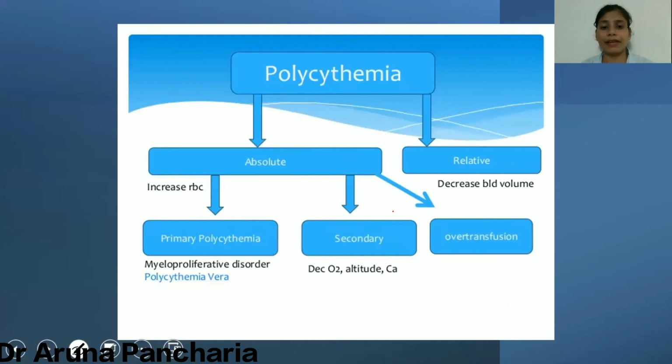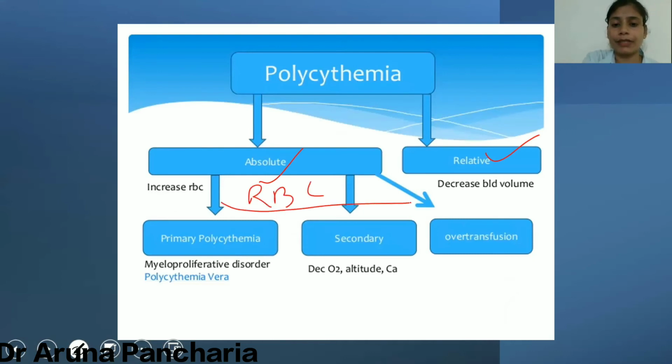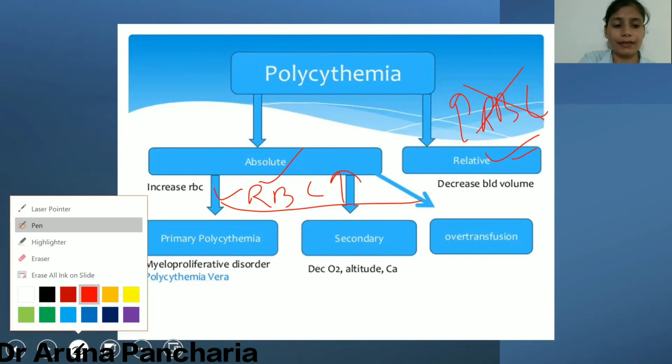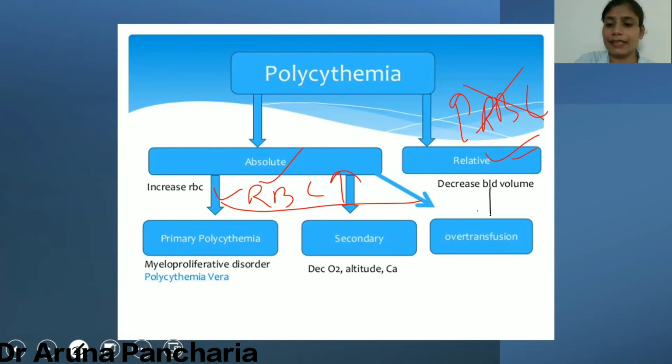Now, polycythemia can be of two types: absolute polycythemia and relative polycythemia. Absolute means there is a true increase in the RBC, and in the relative, there is no increase in the RBC, but there is a decrease in the plasma.